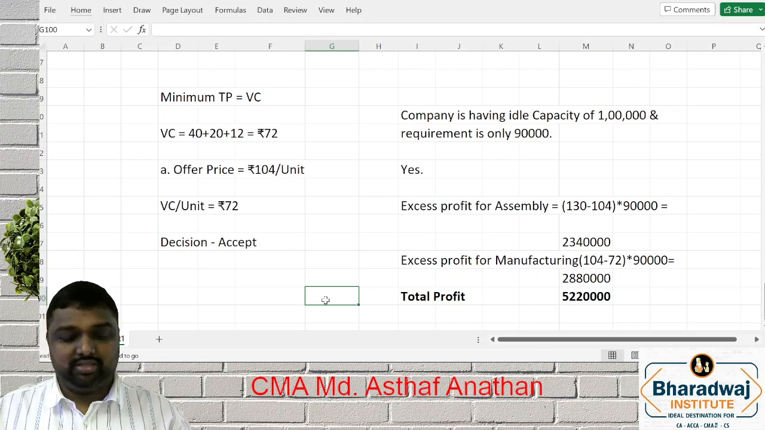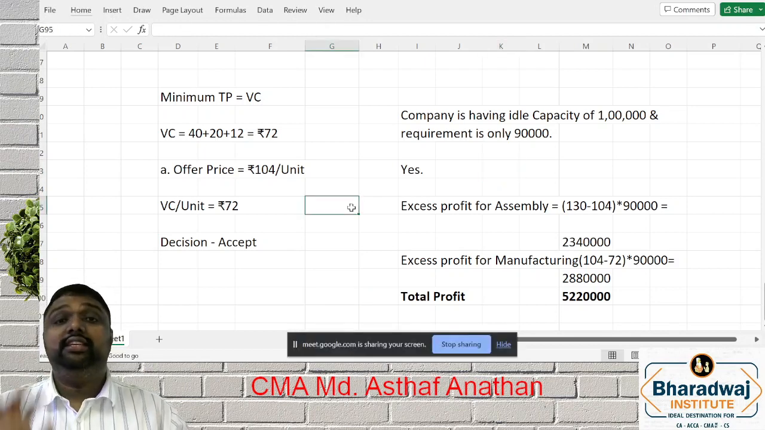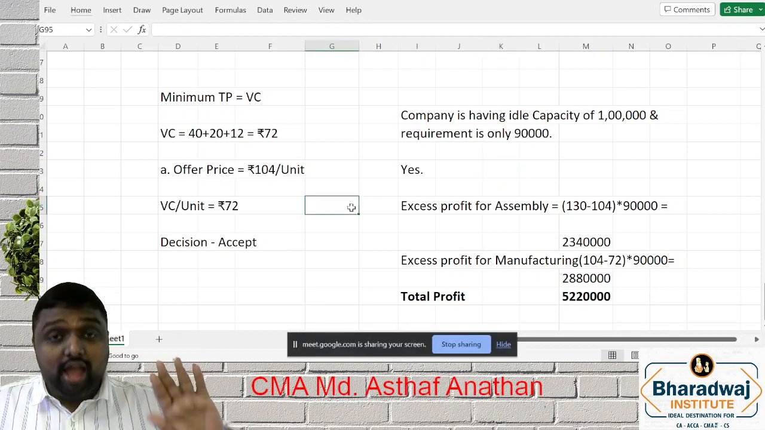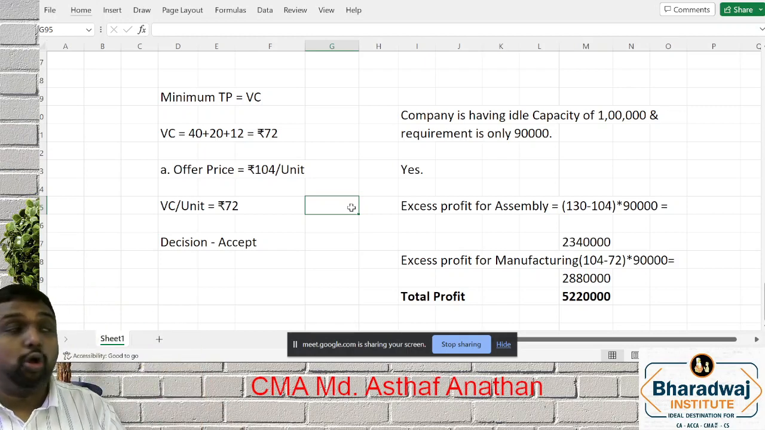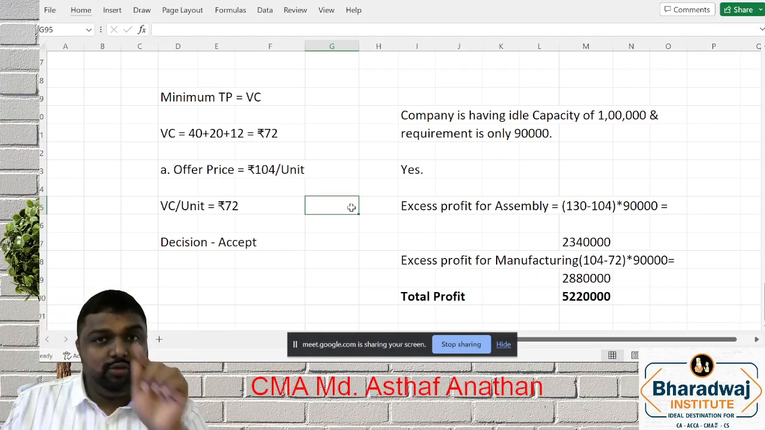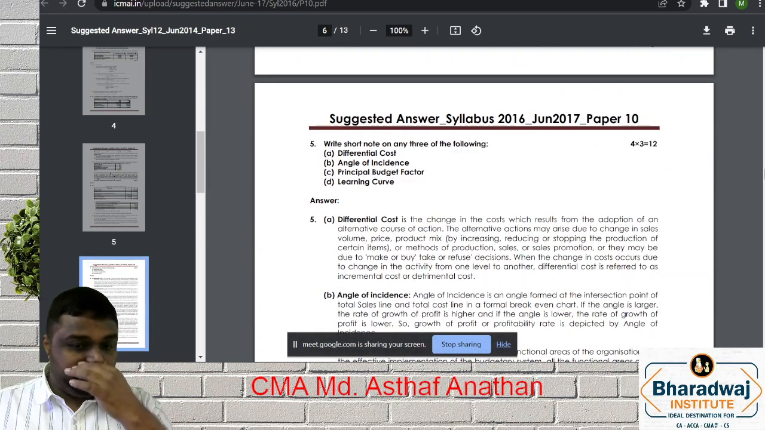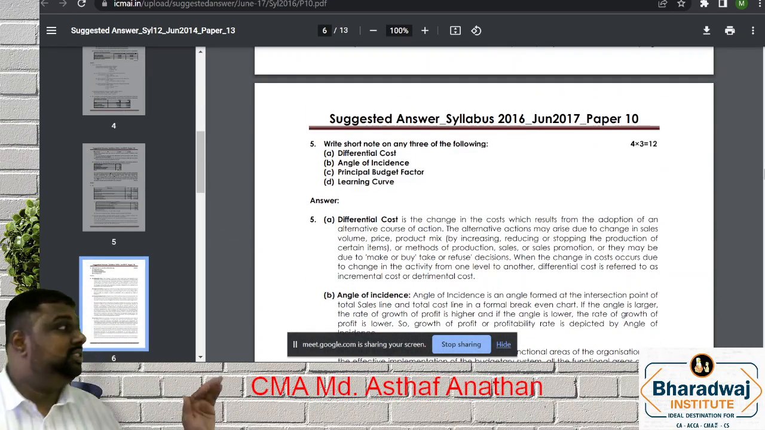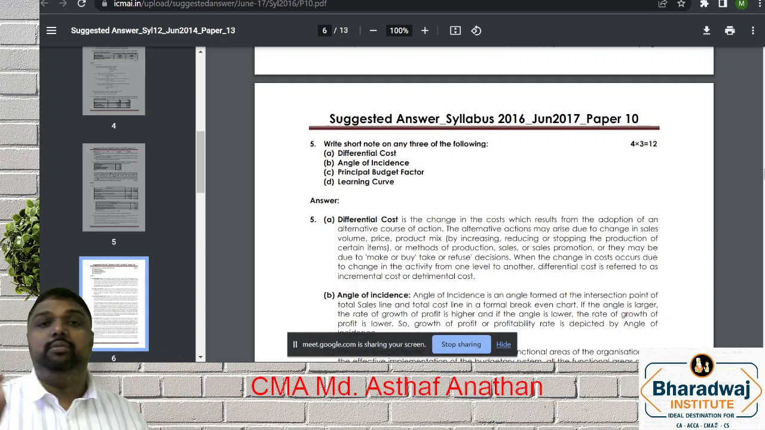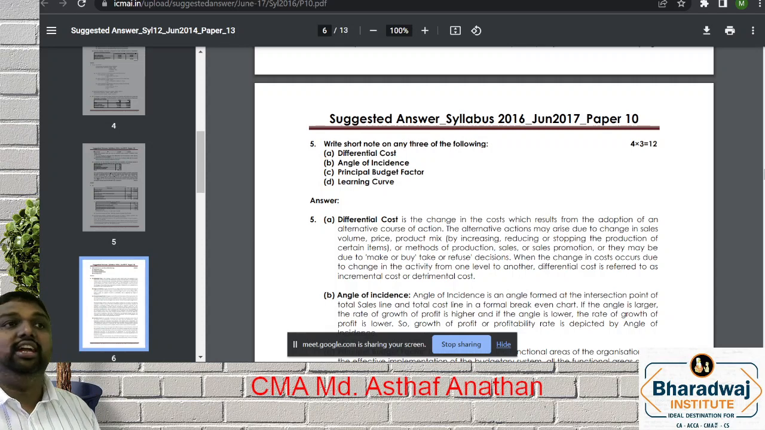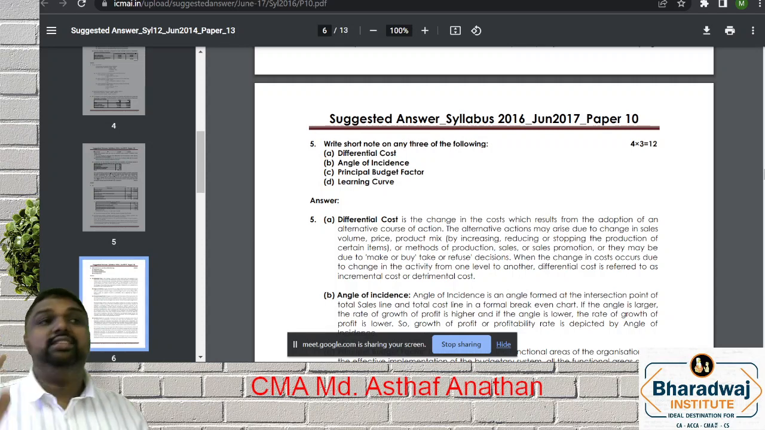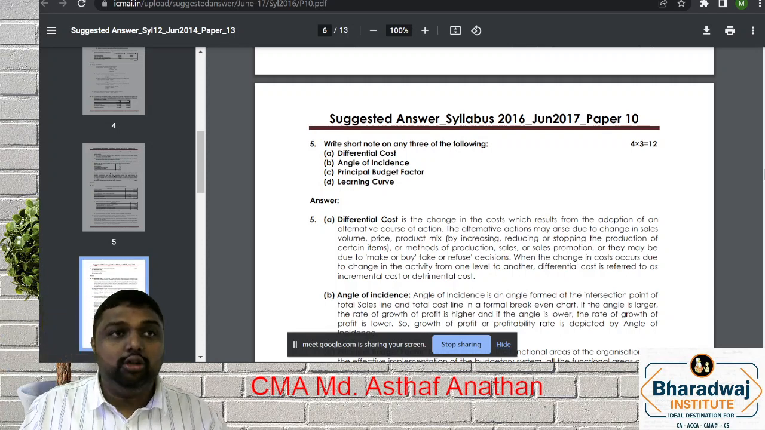Please copy fast. Now, see theory. If you are not comfortable with any one problem, you can go for the last resort. The last option will be theory. This theory will be general theory only. What is differential cost? What is angle of incidence? What is learning curve? General theory only. You can write it from your class discussion.